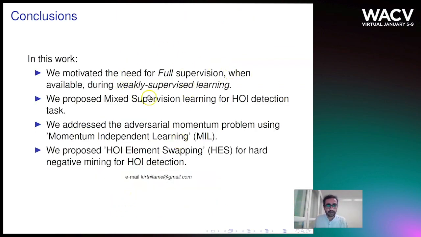We proposed mixed supervision learning. We also propose MIL and HES based data augmentation.